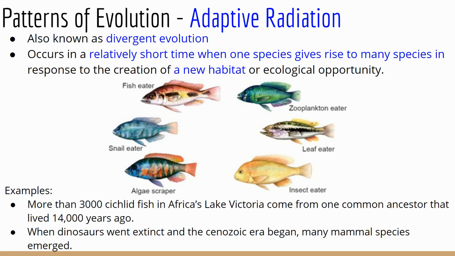It also occurred when the dinosaurs went extinct because when they went extinct, the Cenozoic era began and mammals were actually able to emerge. And there went from being just very few mammal species because the dinosaurs had kind of kept them in check to being very many different mammal species across Earth. That's adaptive radiation if it happens in a short period of time.